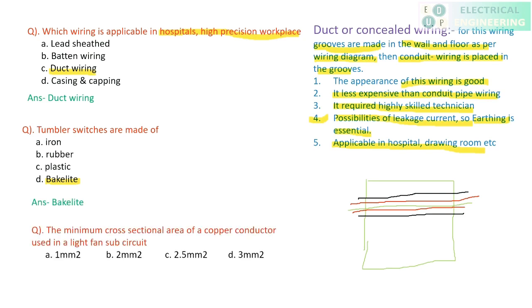The minimum cross-sectional area of a copper conductor used for light and fan purposes is 1 mm square. If you want to do wiring for light and fan purposes, you have to use 1 mm square wire.